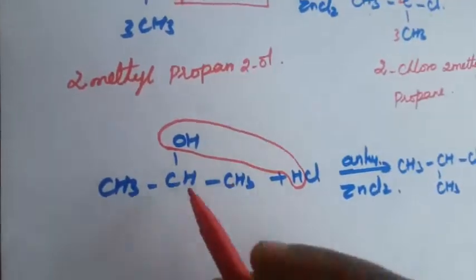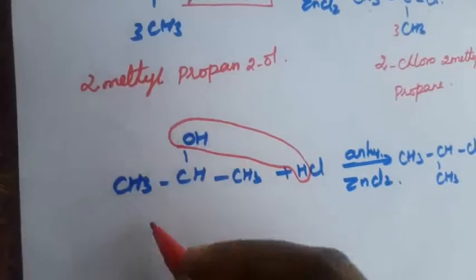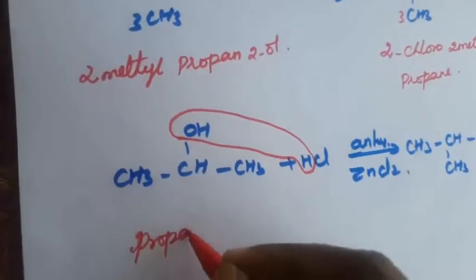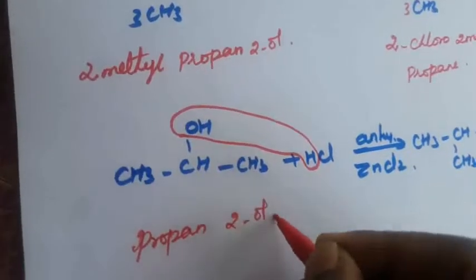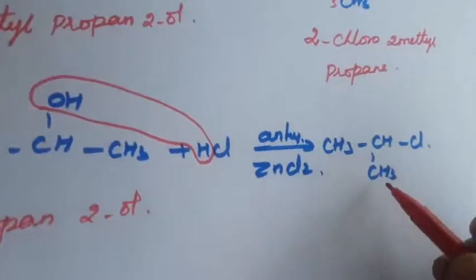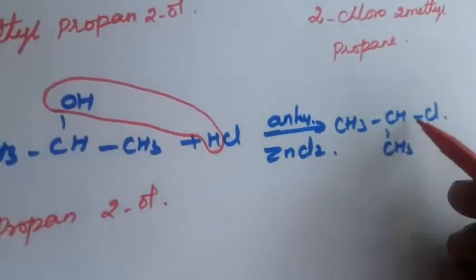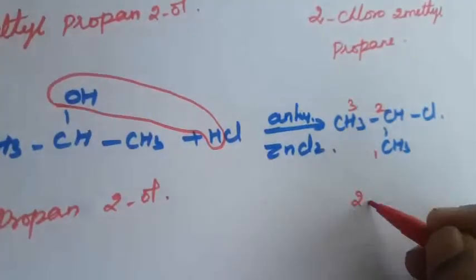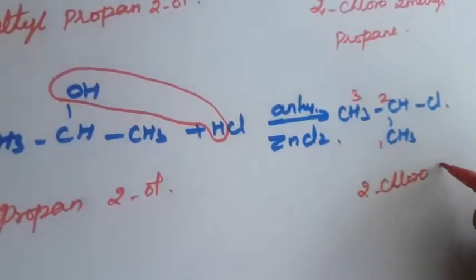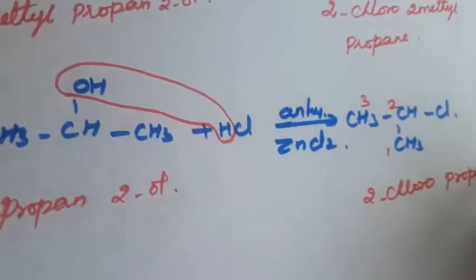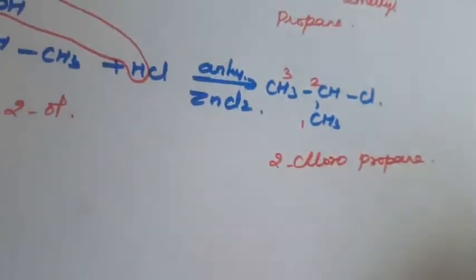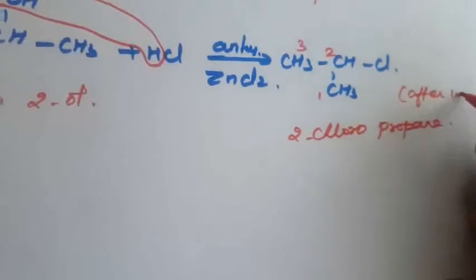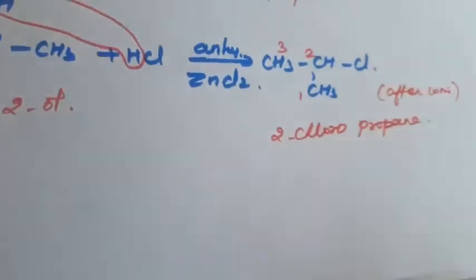This is propan-2-ol, propane 2-ol. Here, how do we write the product? 2-chloro. This is 1, 2, 3, with the chlorine connected at the second position, so 2-chloropropane. This is the other one. The turbidity appears after 10 minutes.